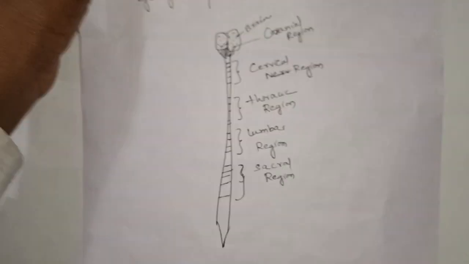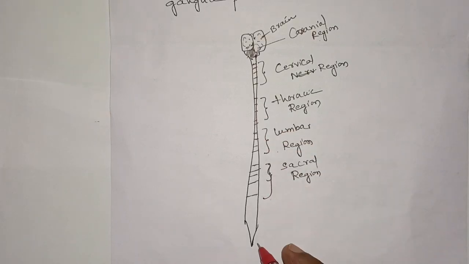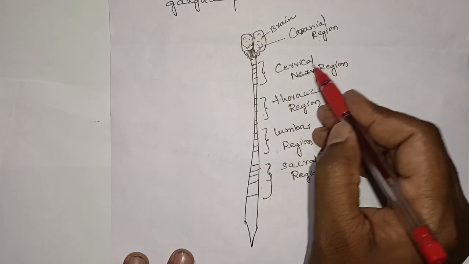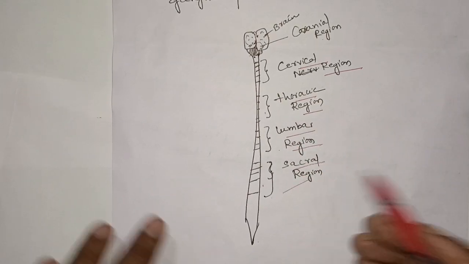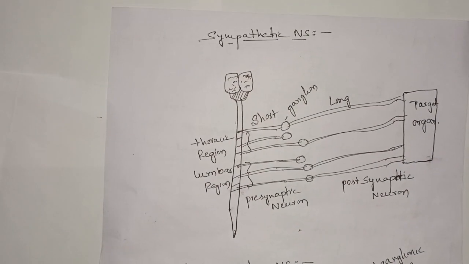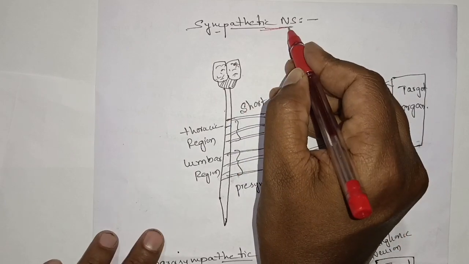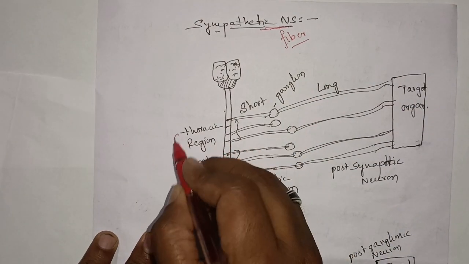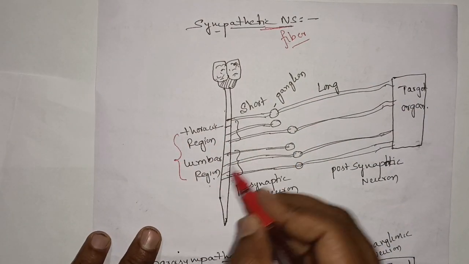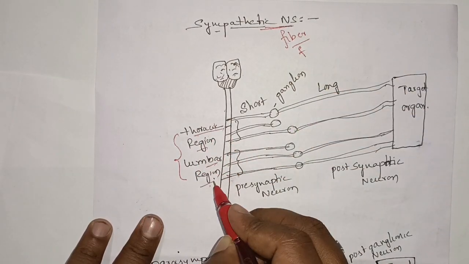Here this is the structure of the brain, and this is the spinal cord. Here there are four divisions: cervical region, thoracic region, lumbar region, and sacral region. The sympathetic nerve fibers originate between the thoracic and lumbar region. Means the fibers originate from the thoracic and lumbar region.